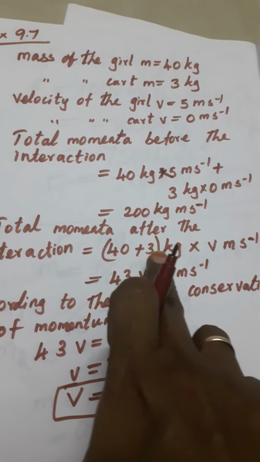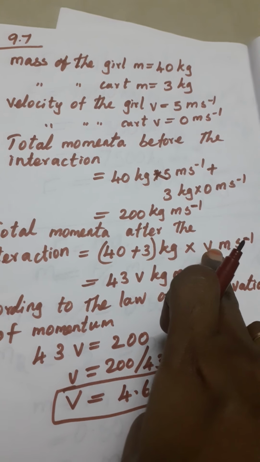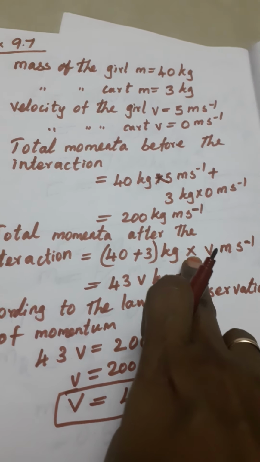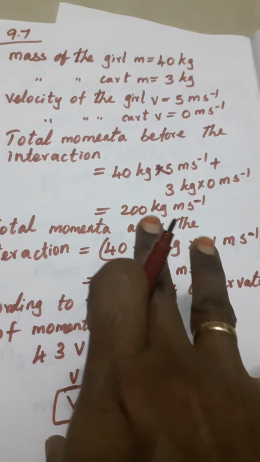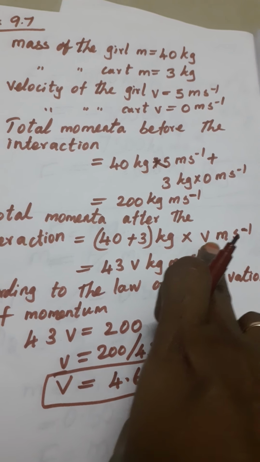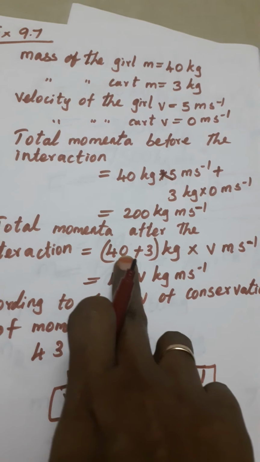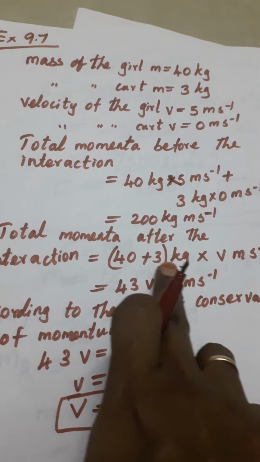So the same formula, but we don't know the velocity for both. Okay, because they are moving together, so we have to take the velocity of both the girl and cart as v. Okay, then we have to add the mass of the girl and the cart.